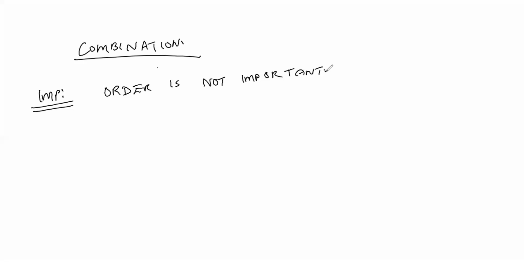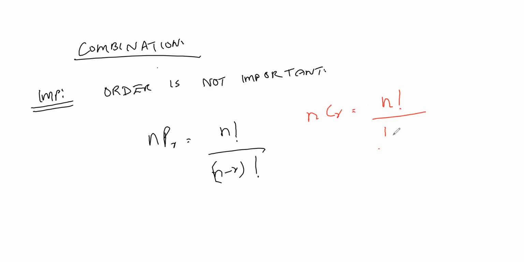And in permutation, the formula was what? nPr is n factorial by n minus r factorial. Combination, instead of P, it will be what? C. So nCr is equal to n factorial by n minus r factorial into r factorial.